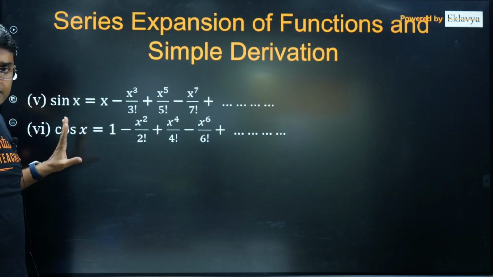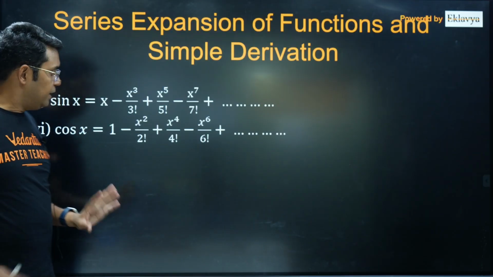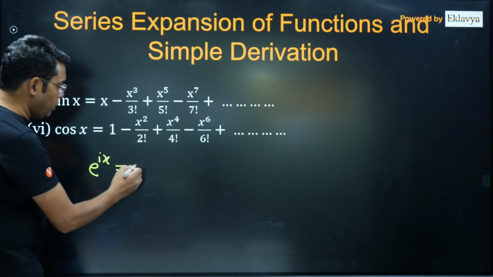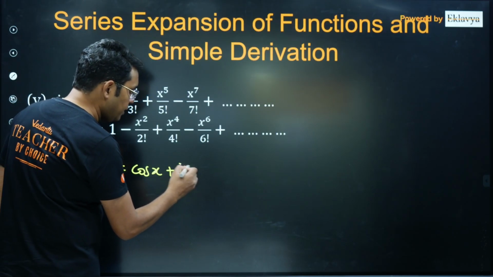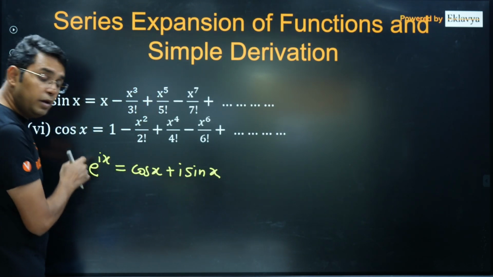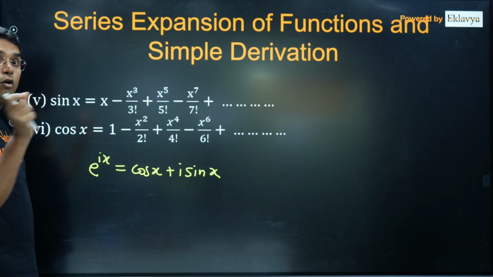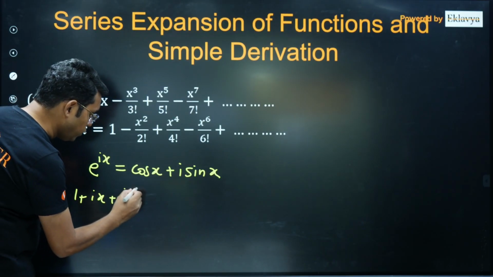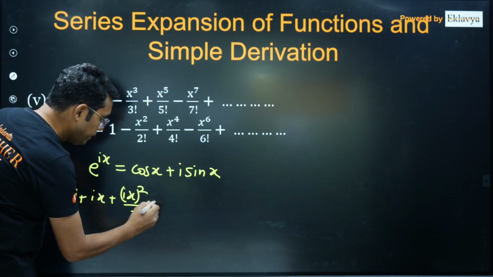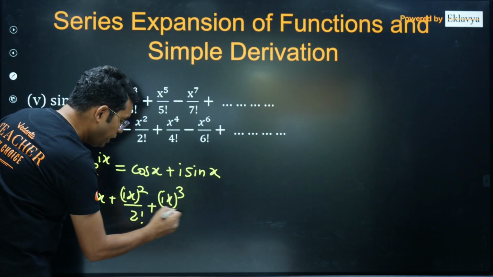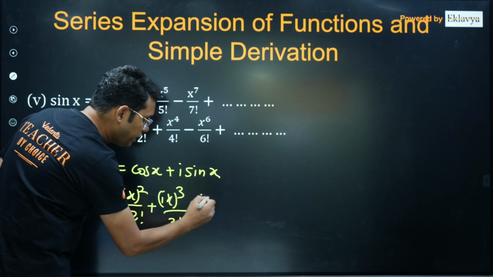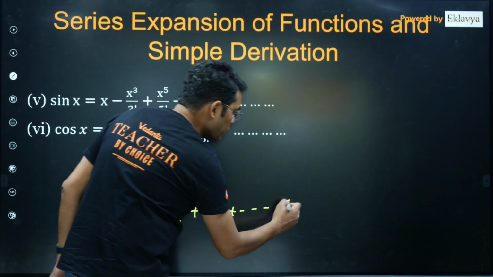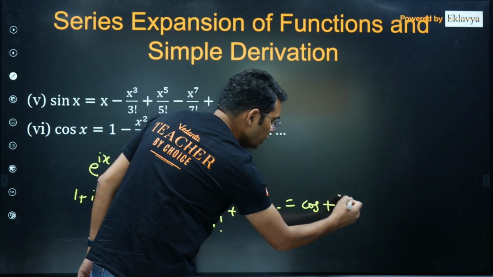Then comes sin x and cos x. To get sin x and cos x, the simple idea, I think you must be knowing it already, is that e power iota x is equal to cos x plus iota sin x. And then you expand e power iota x using the formula of that first one, that is 1 plus iota x whole square upon 2 factorial plus iota x whole cube upon 3 factorial plus iota x whole power 4 upon 4 factorial and so on. That is equal to cos x plus iota sin x.